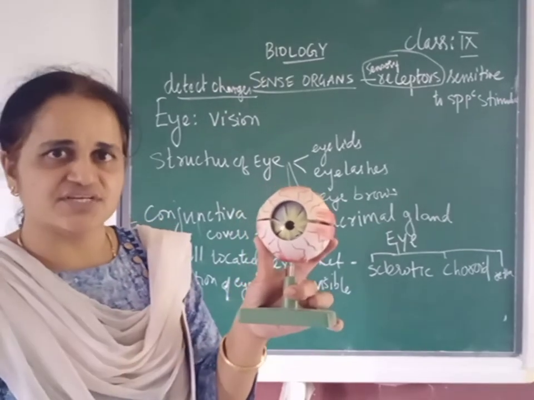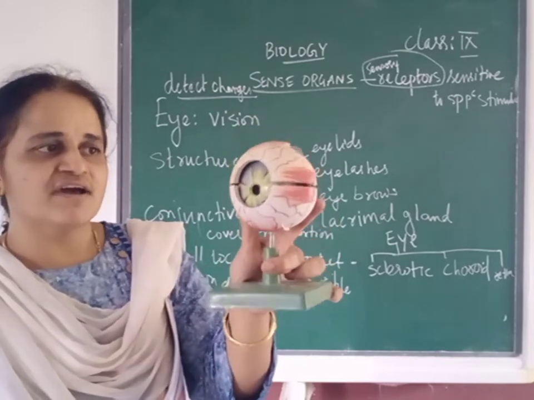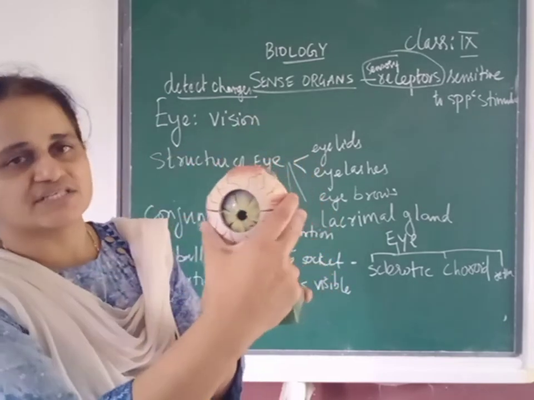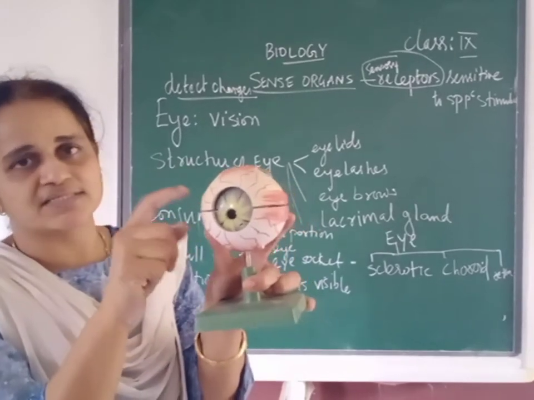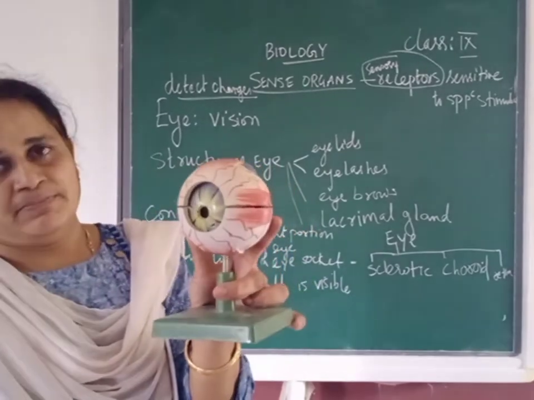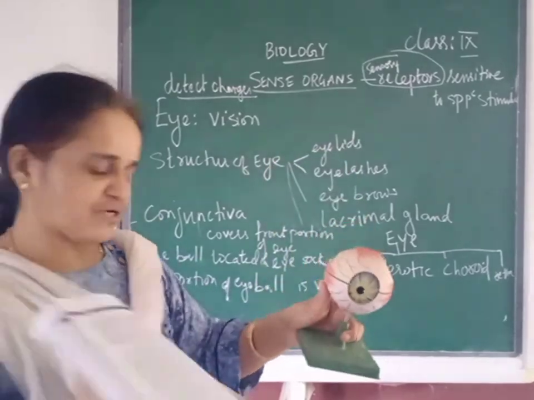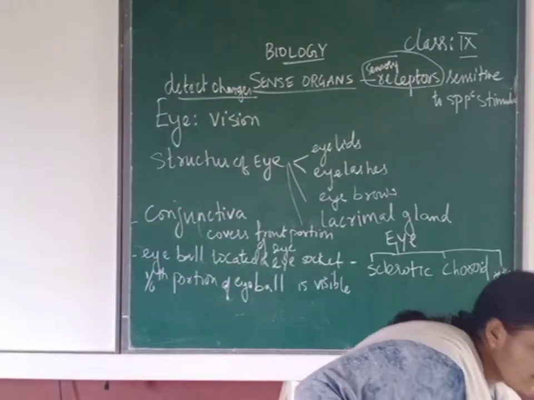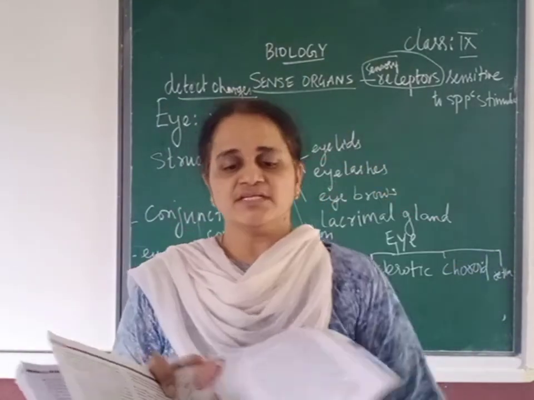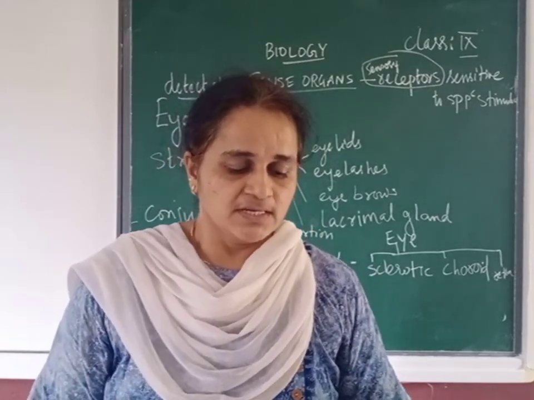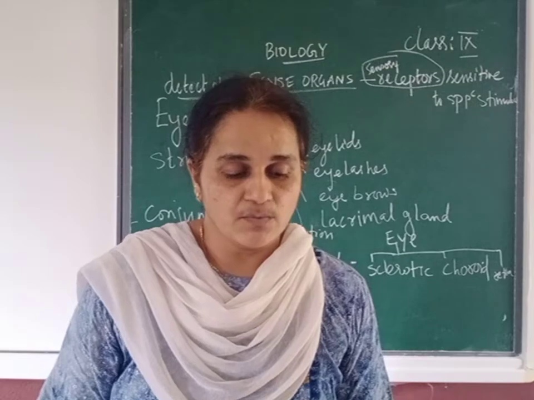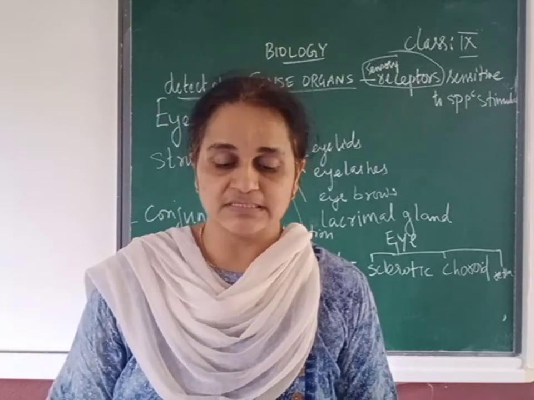We will see the structure of the eye in detail. This eye socket protects the eye. Did you all come to page number 78? If you are on page number 78, we will study the different parts and the structure of the eye.